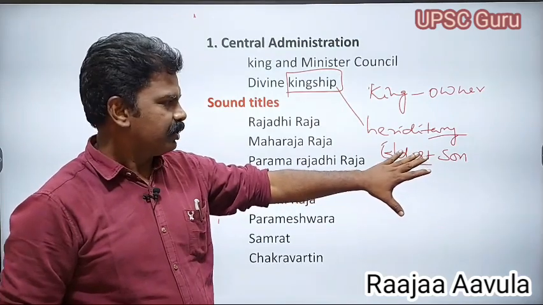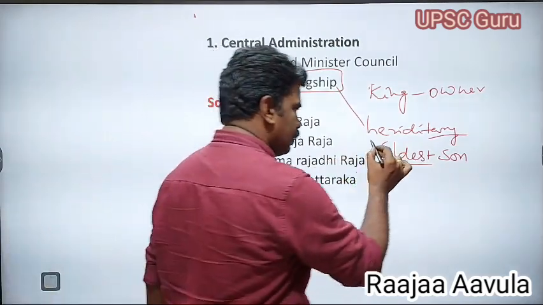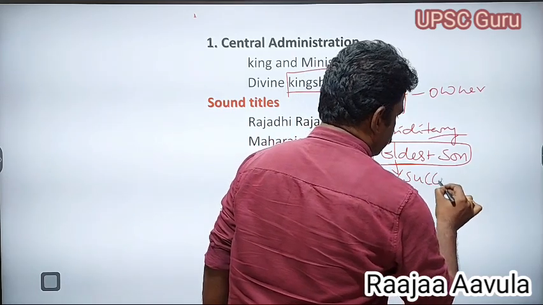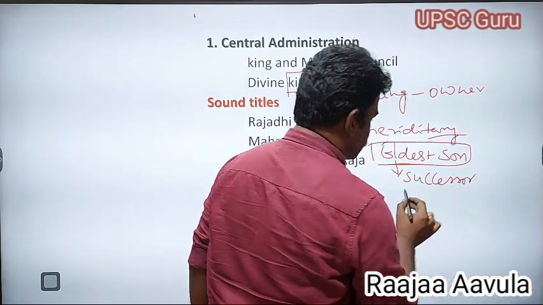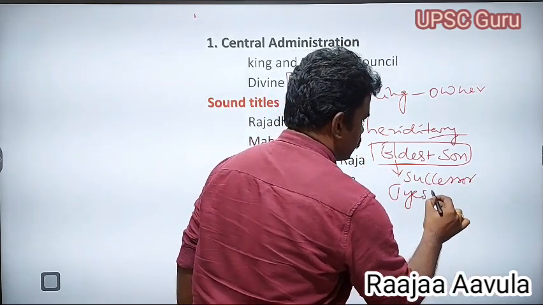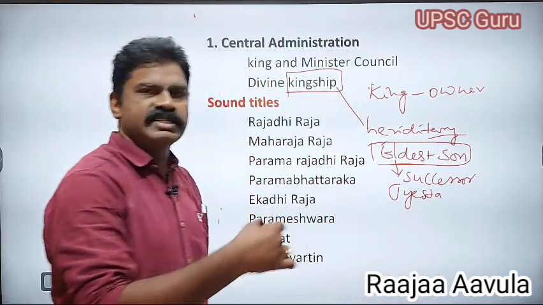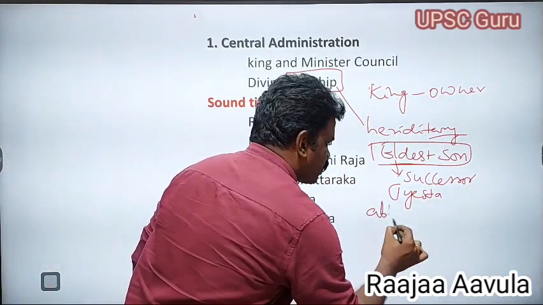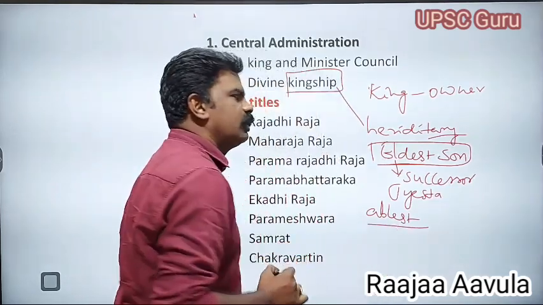This eldest son is called the successor, or he was also called Jyeshtha. Sometimes, in place of the eldest, the ablest would also rule the kingdom.